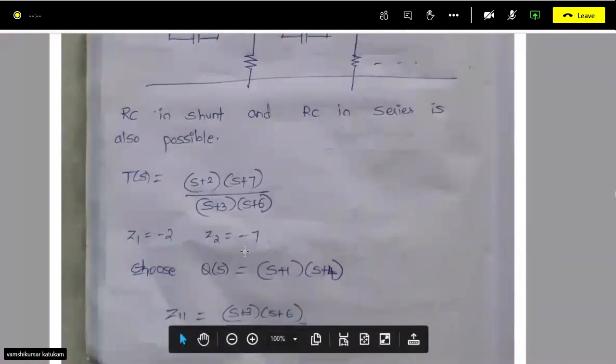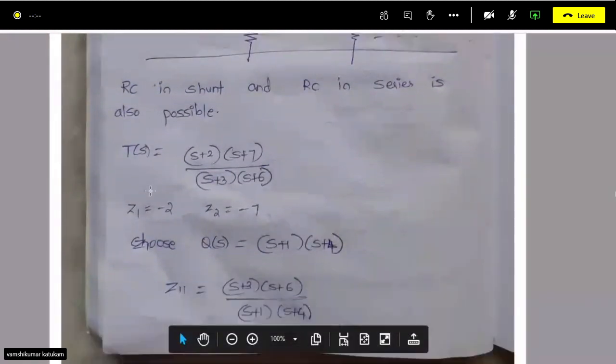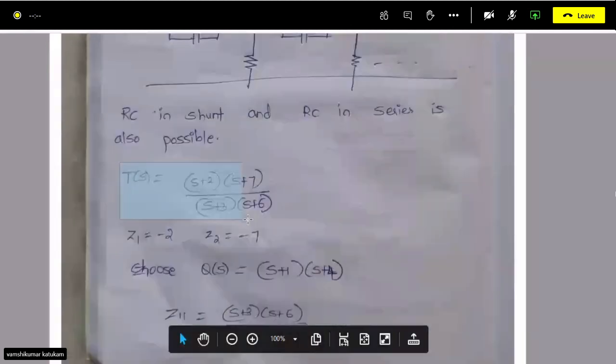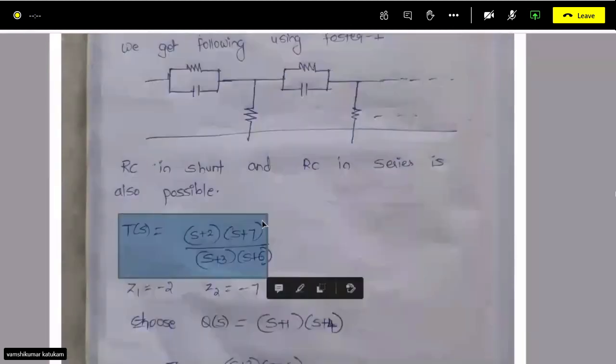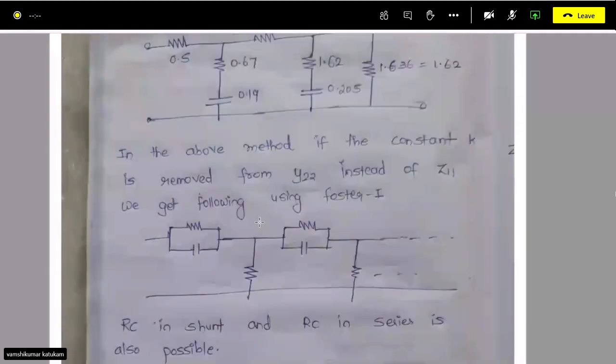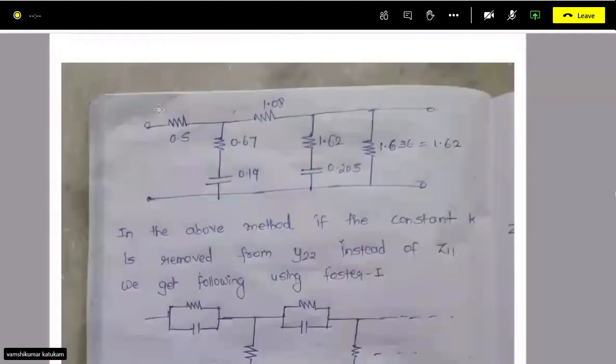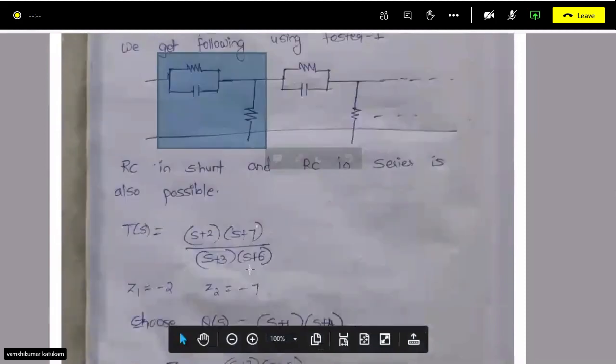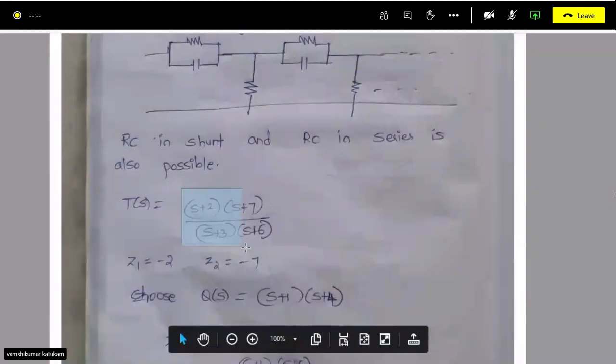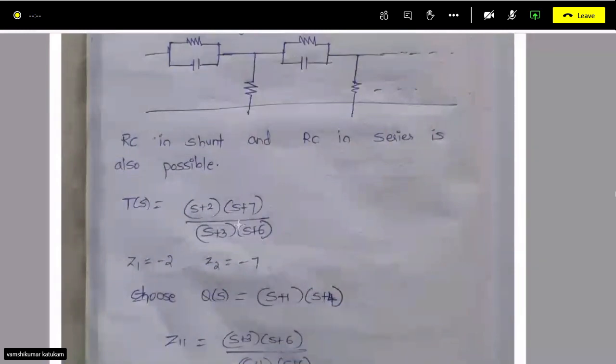Okay, so now take the transfer function. Let us see one more example, to realize the network in such a way that one branch you have like this and one branch you have like this. So this is the transfer function given: s plus 2 into s plus 7, divided by s plus 3 into s plus 6. Here, if you see, all the zeros and poles are negative real values.